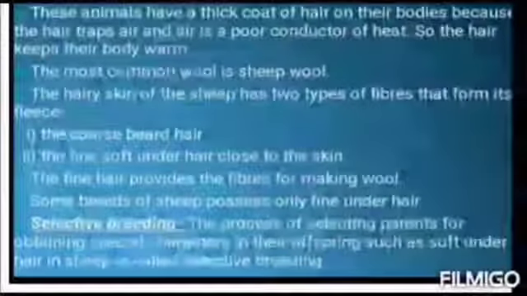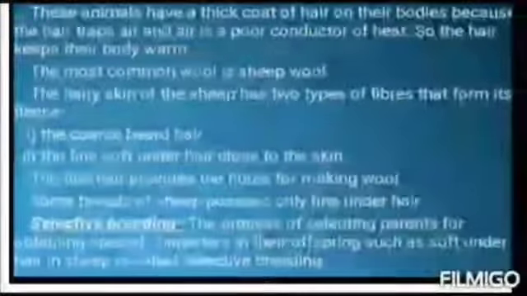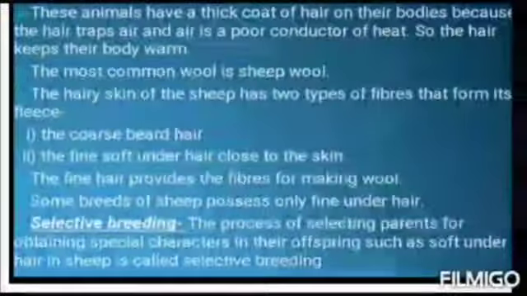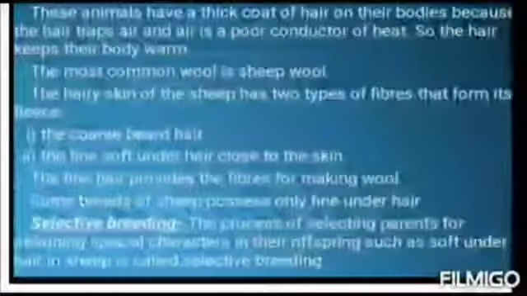These animals have a thick coat of hair on their bodies. The thick coat of hair on their bodies traps a lot of air. Air is a poor conductor of heat. It is an insulator. Thus, fleece or hair keeps the animal warm. The most common wool is sheep wool.